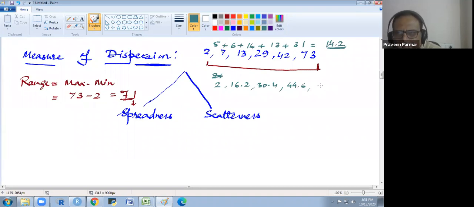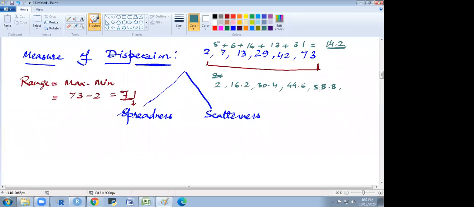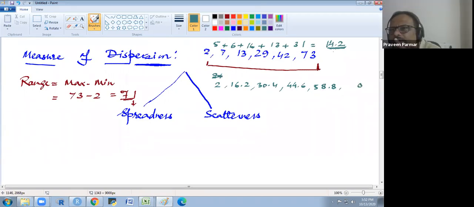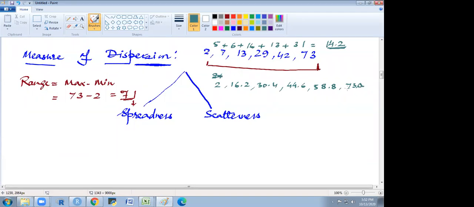Then 58.8. Then again you add 14.2. What will be? 73, correct? Okay.